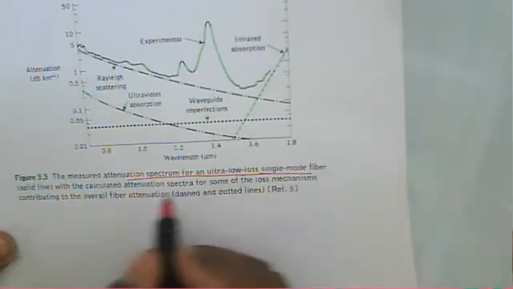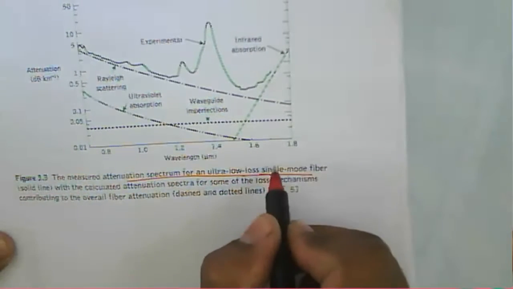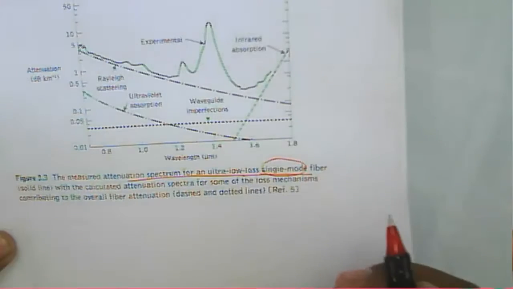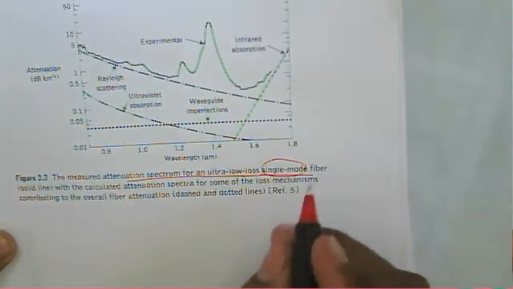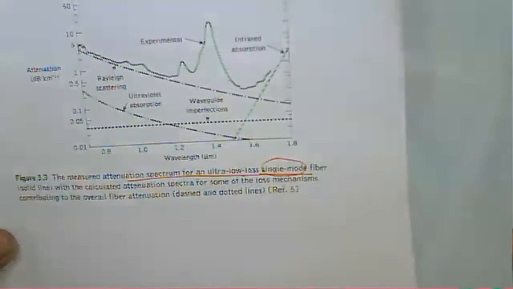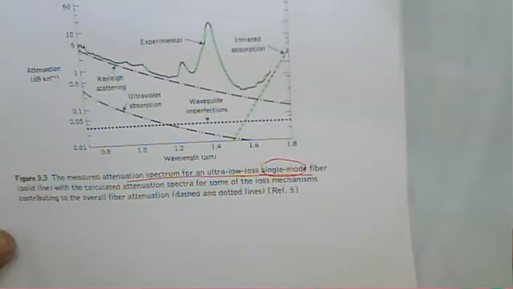Okay, this is about an ultra low loss single mode fiber. As I told you earlier, there are losses because of that single mode fiber. Why are there losses in a single mode fiber? Because of that angle, we say the numerical aperture angle, and that numerical aperture angle will be small when we use the single mode fiber.